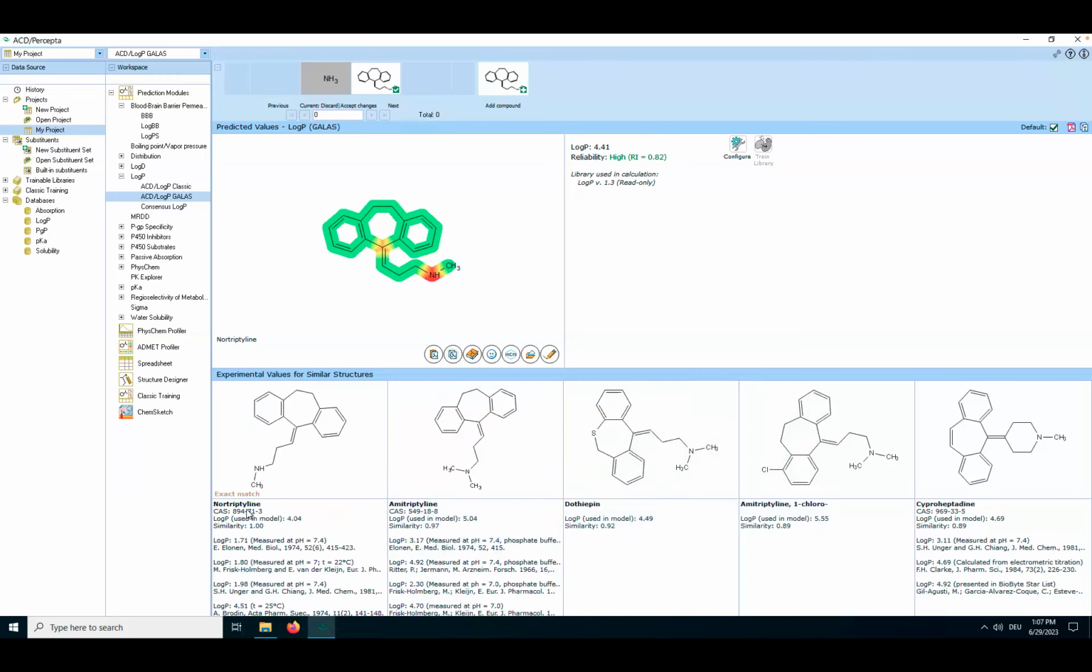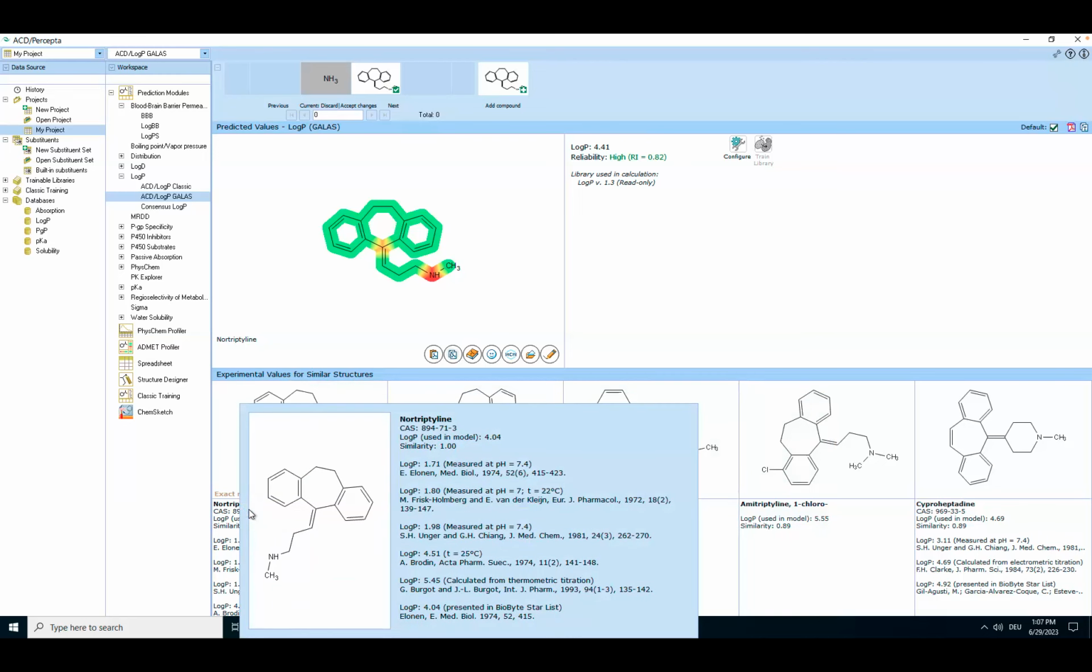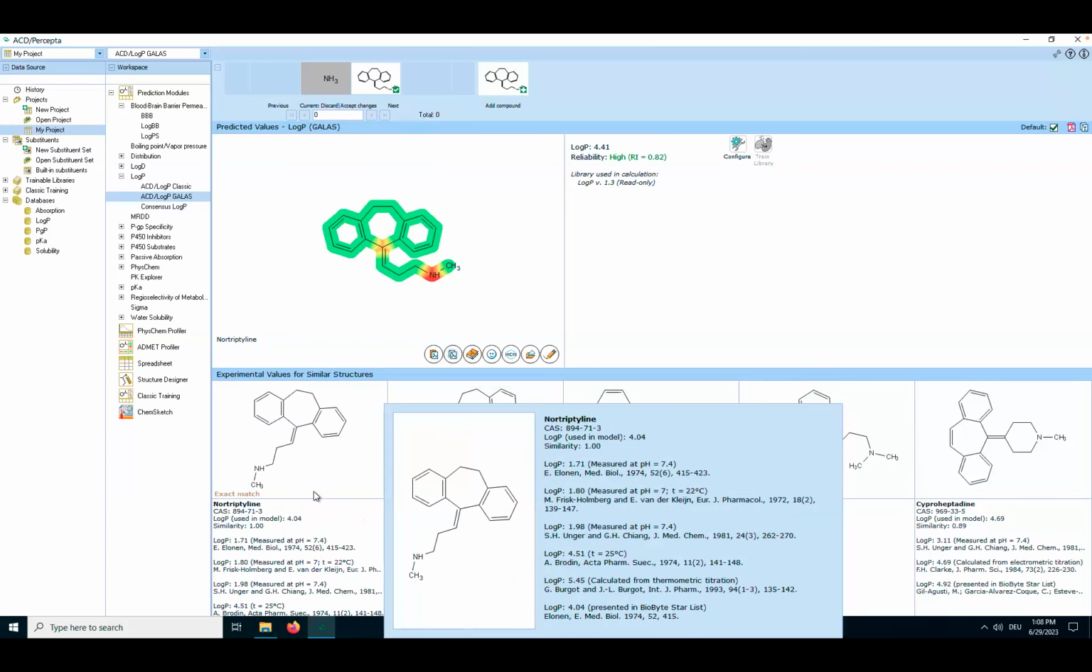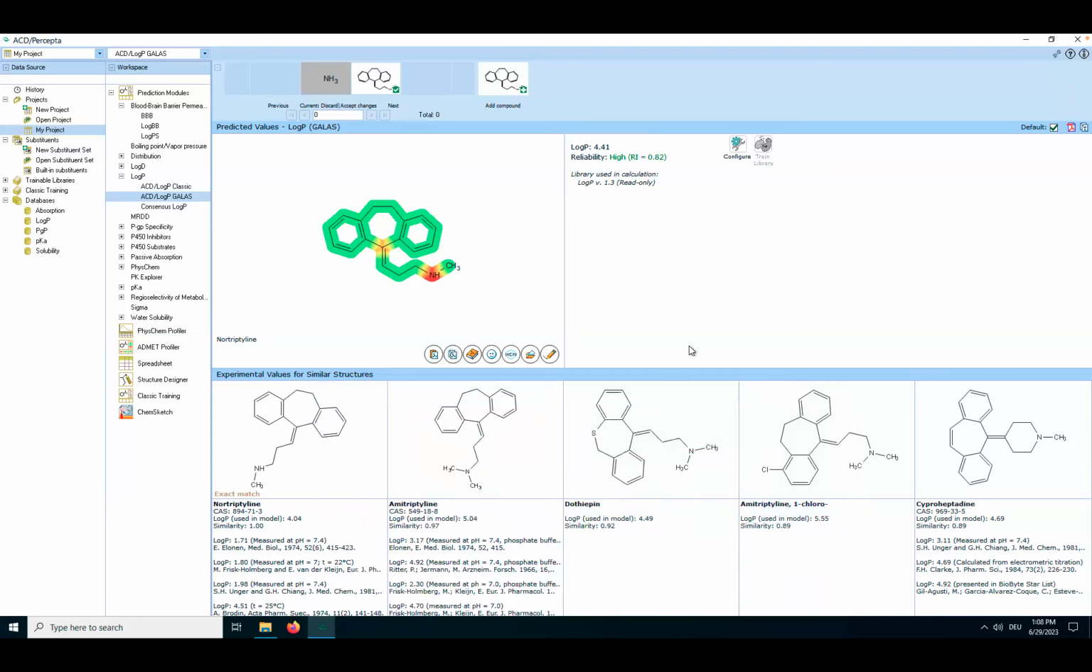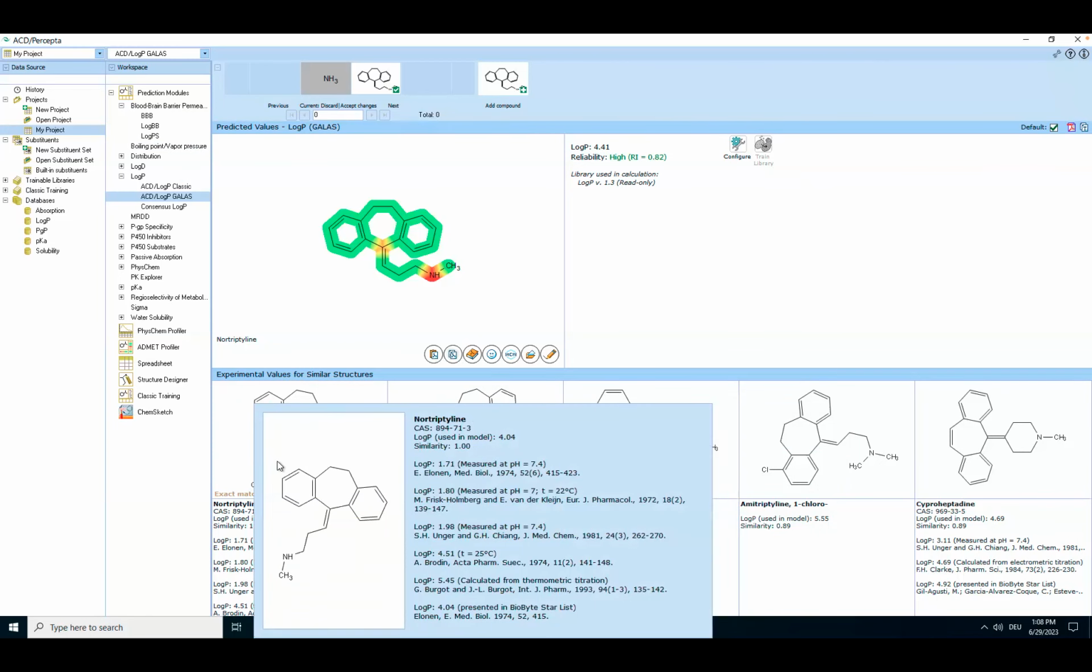And if you do that, you'll see that nortriptyline was actually one of the molecules in the database that are used for training. So we have here a lot of literature on that molecule with measured values, not just predicted ones, which is nice. This happens sometimes, but not always. And if not, then you have to look at the similarities. So the Galas algorithm predicted a log P of 4.41, which is slightly lower than the classic algorithm, but it's not exactly the same as what has been measured.